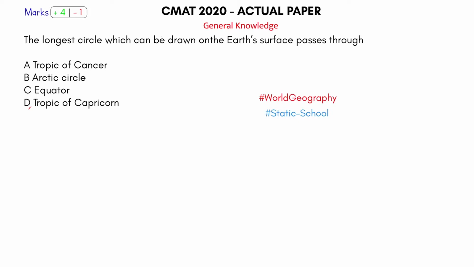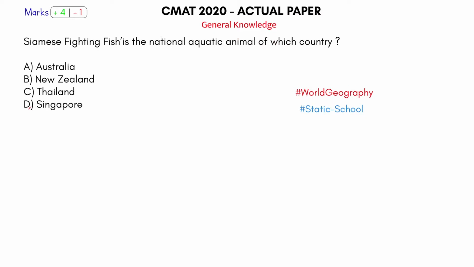The longest circle which can be drawn on the Earth's surface passes through the equator. Okay, basic school geography. So static school, world geography, where we understand the climates, oceanography, and we come across the equator line as well. So that's the basic of geography.